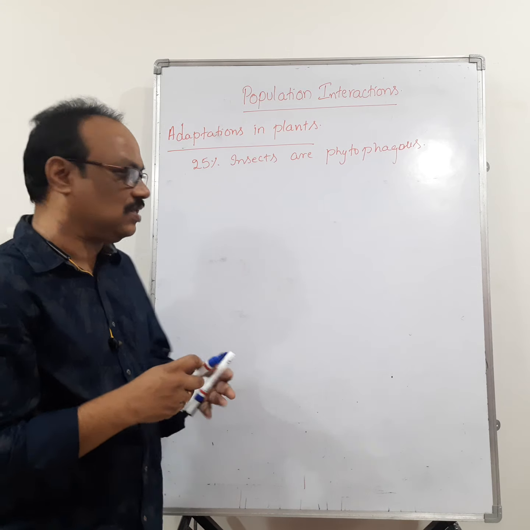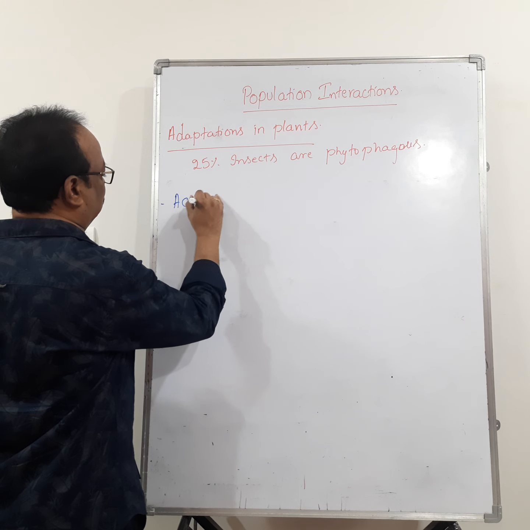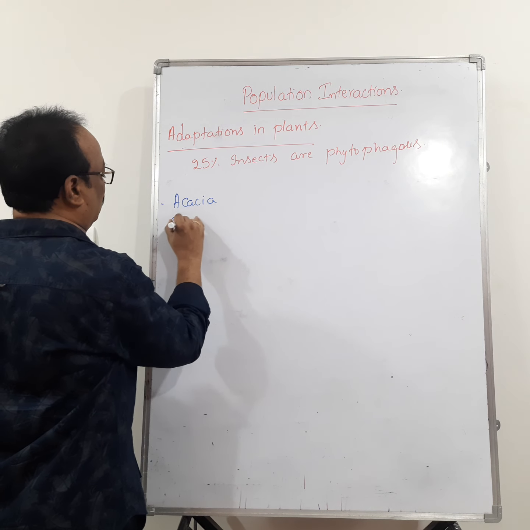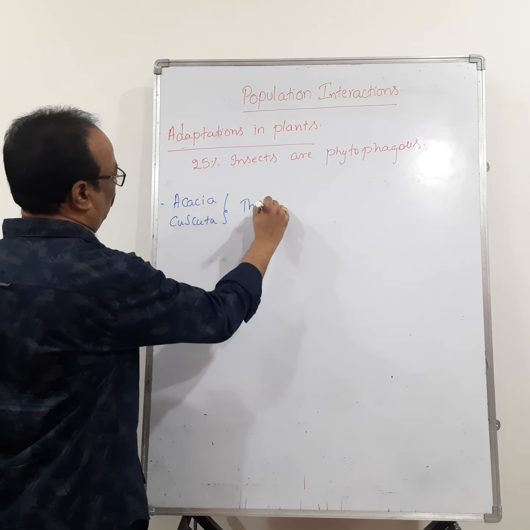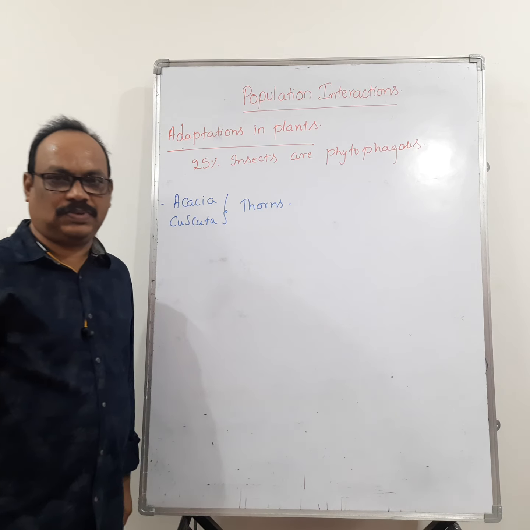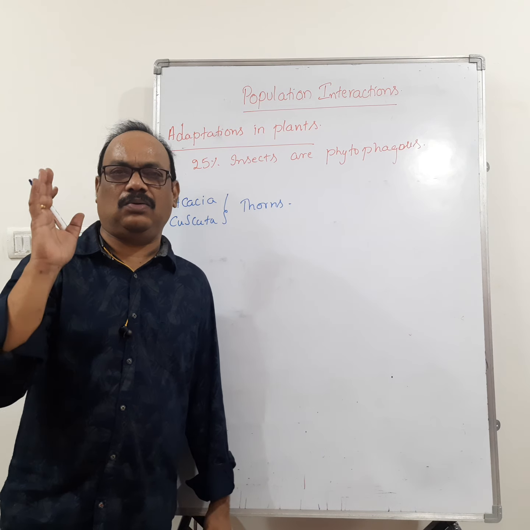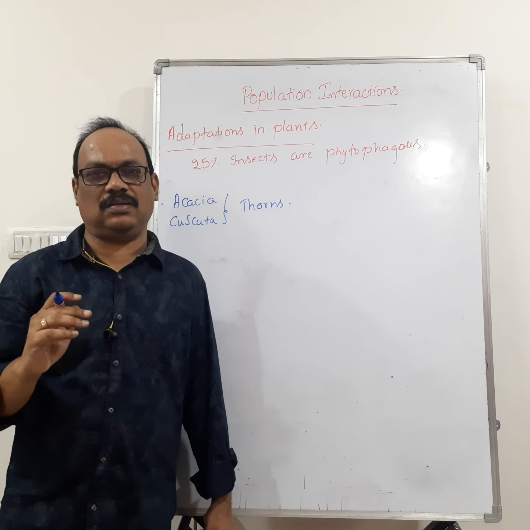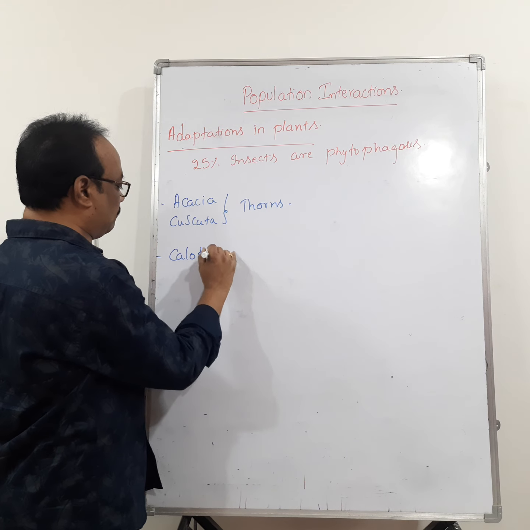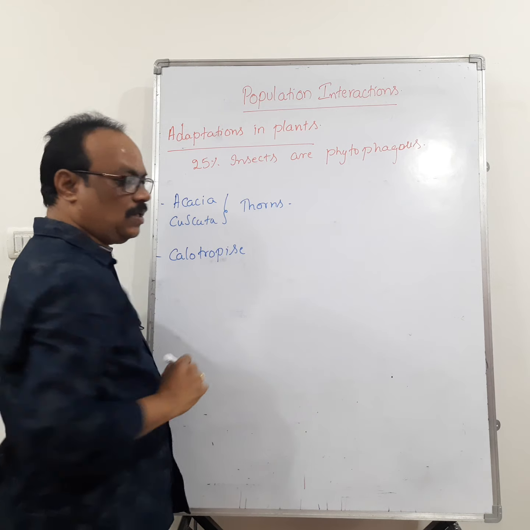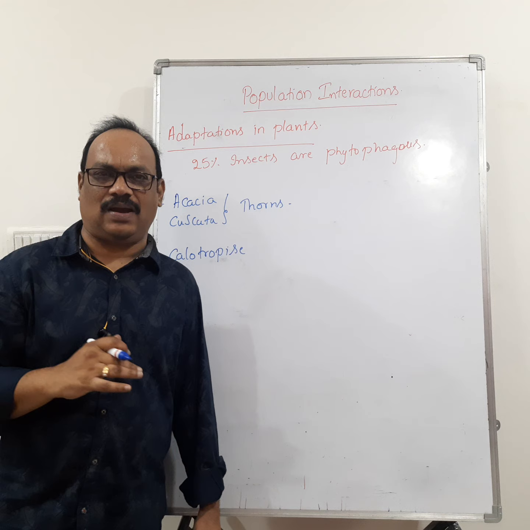For example, in acacia and cuscuta, thorns are present. Thorns are a morphological adaptation to prevent the predators. Similarly, Calotropis. This Calotropis can be seen growing in abandoned areas of land.